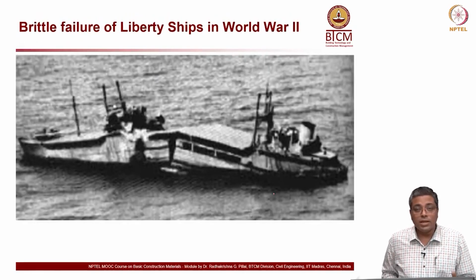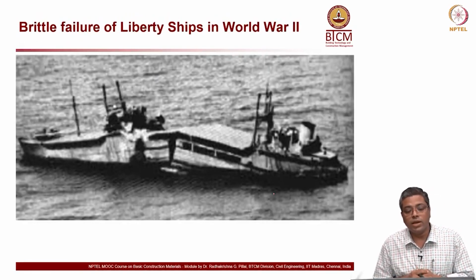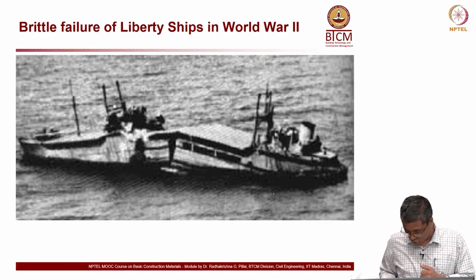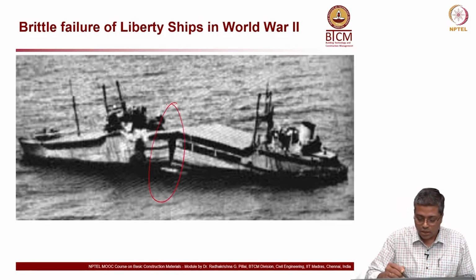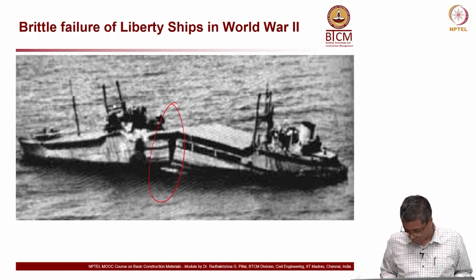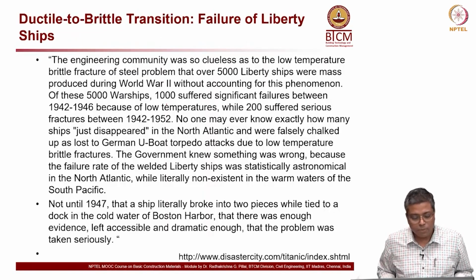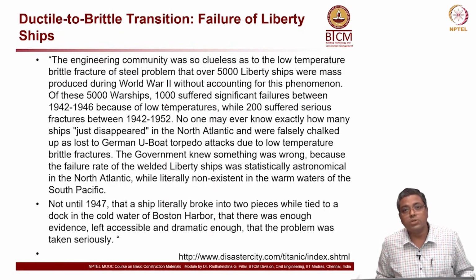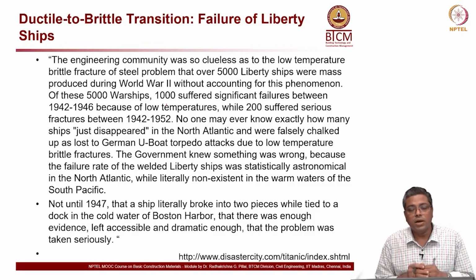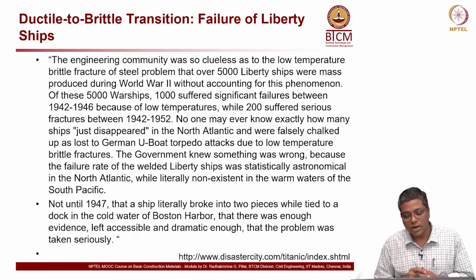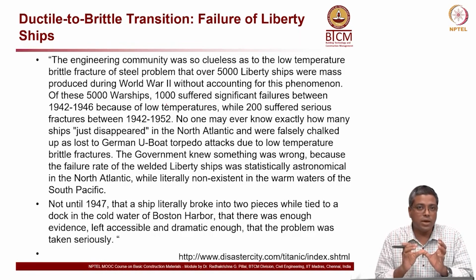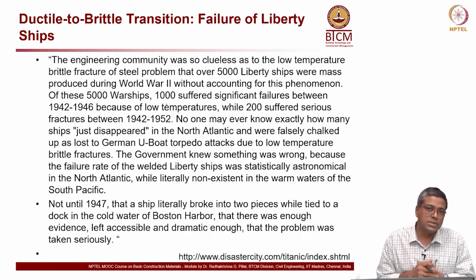Okay. Now, another example of such failure is the failure of Liberty ships in World War II. Here also you can see this is broken into two at the center, and this is also associated with the ductile to brittle transition of the material which was used, and it led to the breaking of the ship into two and then sinking.